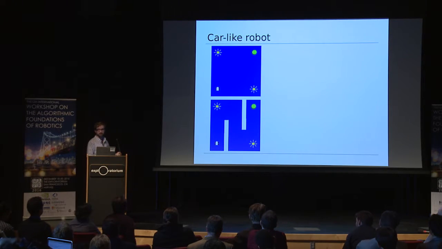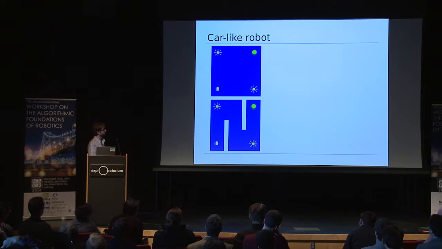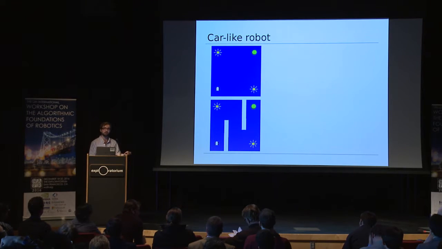So for the car-like robot, we are using two problem scenarios, an empty environment and an environment with obstacles, where for both scenarios, we assume that the robot starts from a known initial state and has to reach a goal area, which are those green spheres in the upper right corner. Furthermore, the reward function is defined such that the robot receives a high reward when reaching the goal area, a large penalty when it collides with an obstacle, and a small penalty for every step it takes in order to promote shorter trajectories. Now here for the simulation runs, we first ran a set of preliminary tests to figure out the best parameters for every algorithm, and then during the comparison, we used the same planning time per step for both algorithms.